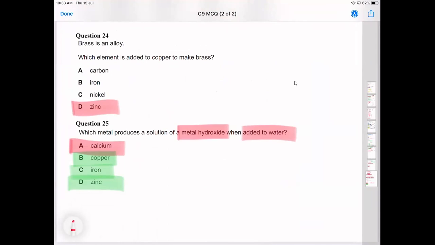Cool. So you guys happy with the multiple choice? I didn't hear any questions, so I'm guessing most of you are happy with most of those questions. Good. So the nice thing with these questions is if you have gone through the work and if you have read through the syllabus and if you have read through the notes, the questions basically show you what kind of questions you can expect.